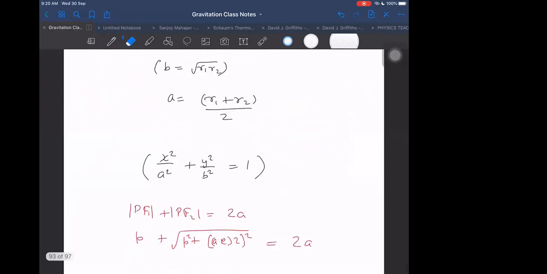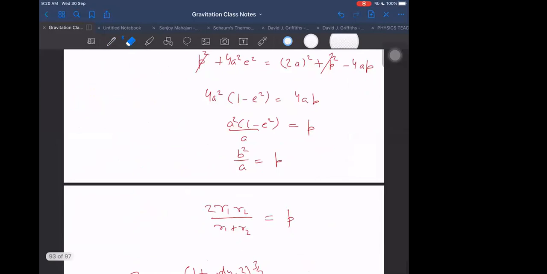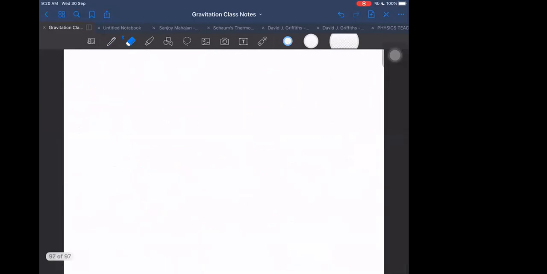Next, we have the law of orbits. Here I will take the law of orbits. Then the law of areas.